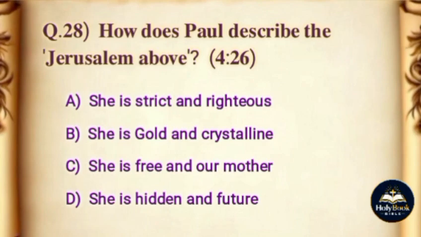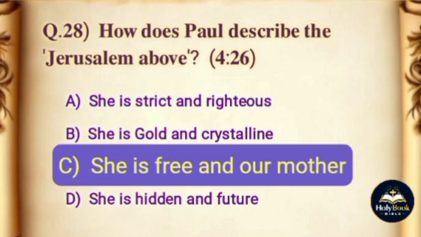Question: how does Paul describe the Jerusalem above? Options: A. She is strict and righteous. B. She is gold and crystalline. C. She is free and our mother. D. She is hidden and future. The correct answer is option C. She is free and our mother.